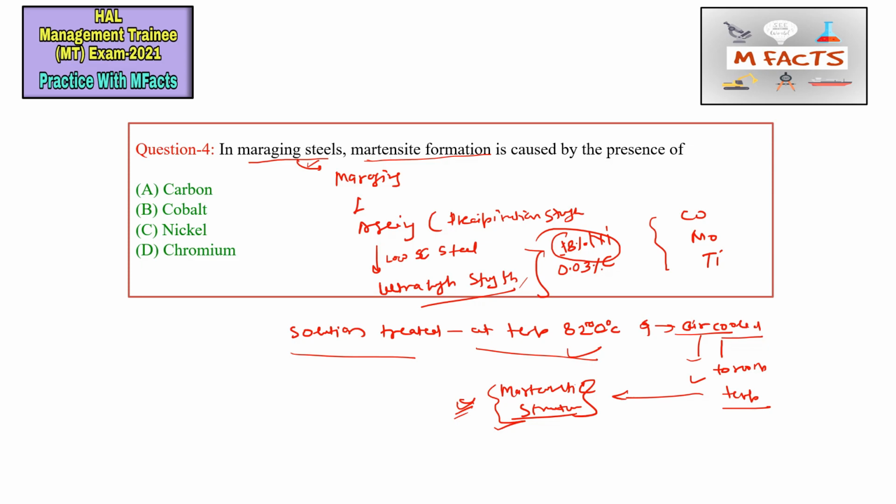So the correct option for this question is nickel. Cobalt is also present in maraging steel, but it is not responsible for the martensitic transformation. The toughness is very high for this type of steels, and where a weight to strength ratio is required, they use maraging steels.